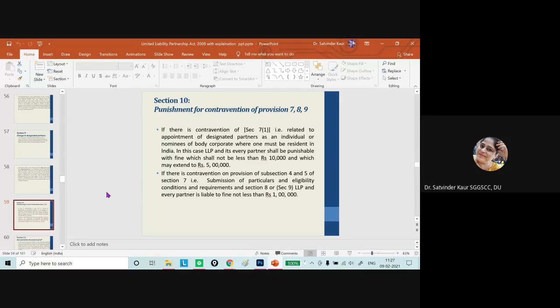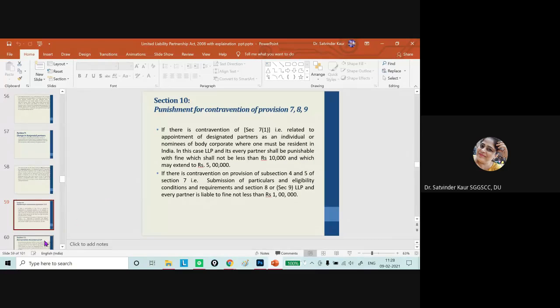And we just need to check whether all these sections need to be covered or not. So any one of you can check the guidelines shared by me, and check whether this particular section is to be covered or not. I think section 10, yes, it is to be covered. So the penalty remains the same, 10,000 to 5 lakh, and in the second case 10,000 to 1 lakh rupees.